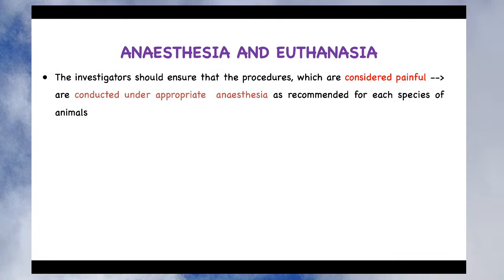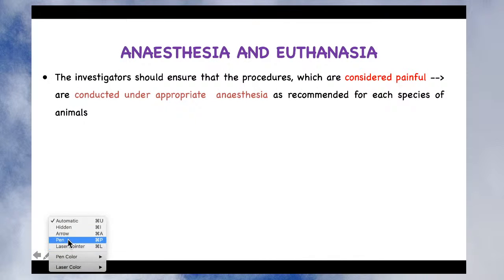One, it is the anesthesia and the euthanasia. So we have seen the guidelines for performing the experiments on the animals and handling of the animal. Now we'll see what the guidelines are for the anesthesia and the euthanasia. So the investigator should ensure that the procedures which are considered painful